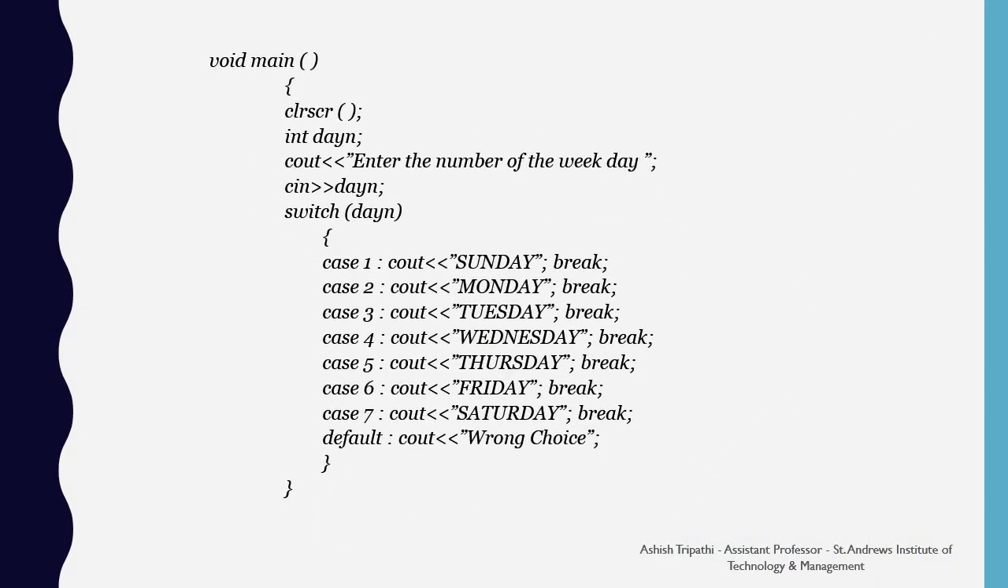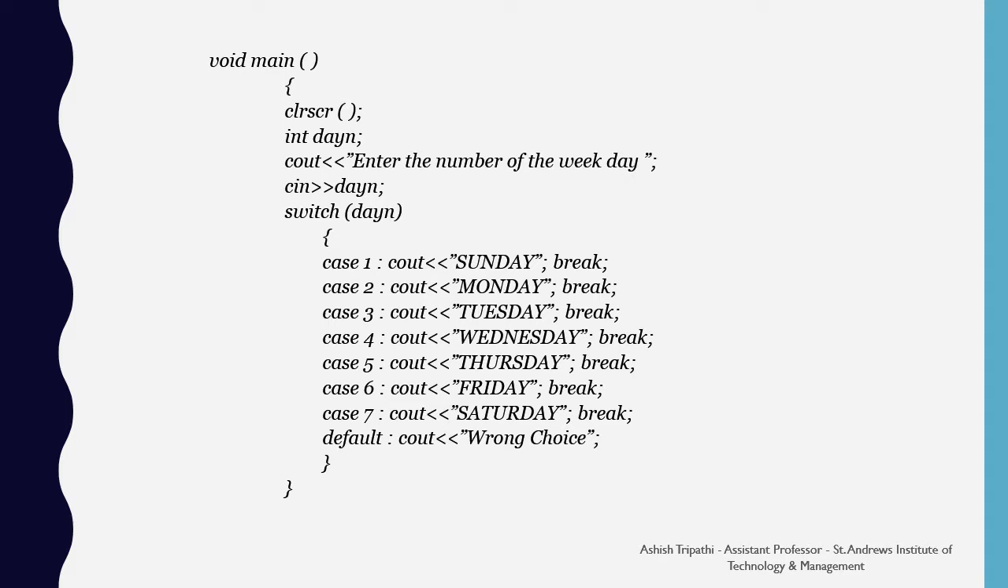This is an example to show the switch statement. Here we have declared an integer variable day n, which is the number of the weekday. We prompt the user to enter its value. Then we pass this day n value to the switch as an expression, and this day n value will be matched against all the case values. Likewise, case 1, that is cout Sunday, case 2 cout Monday, case 3 cout Tuesday, and so on. Last, we have a default statement saying that it is a wrong choice.